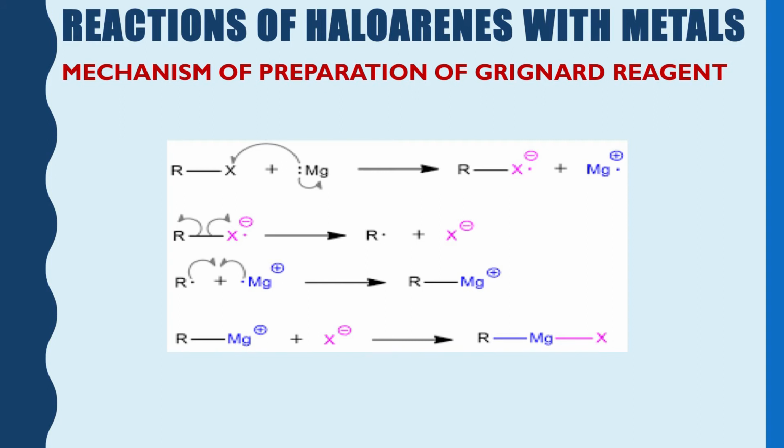Then in this mechanism, you may see that there is single electron transfer. The magnesium transfers its single electron to alkyl halide or aryl halide and makes it negatively charged.